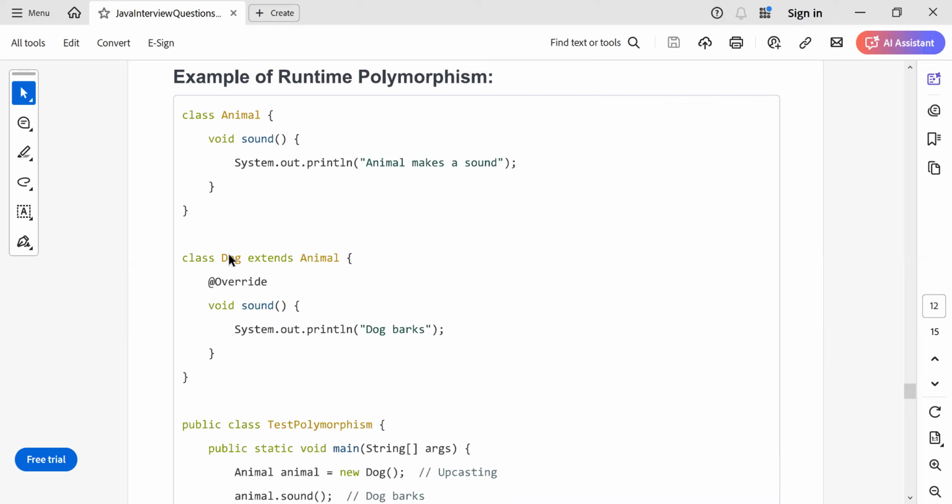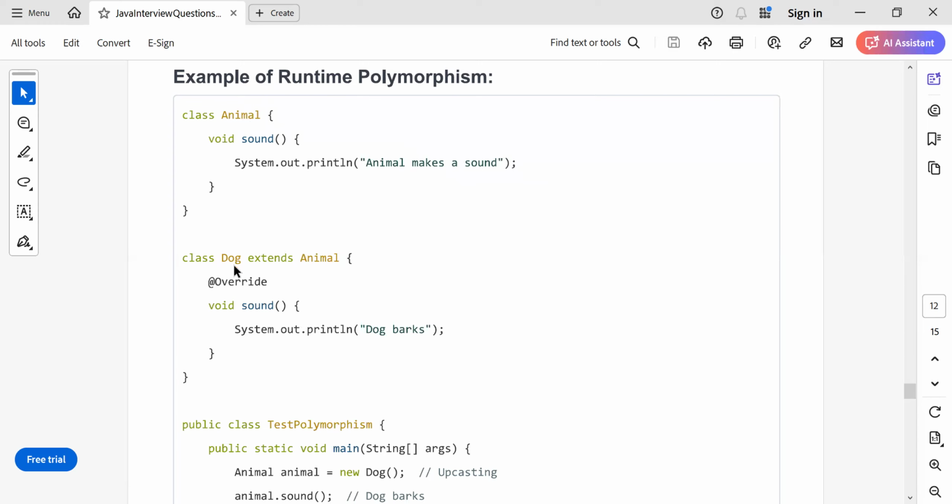Whatever properties animal has, those properties will be inherited by the dog class, and animal is known as parent class and dog is known as child class. And parent class is also known as superclass, and child class is also known as subclass.